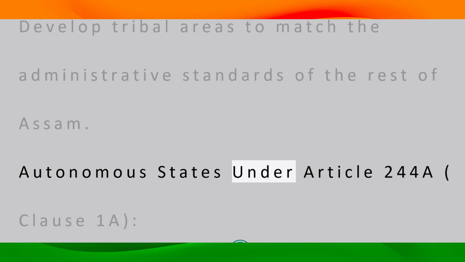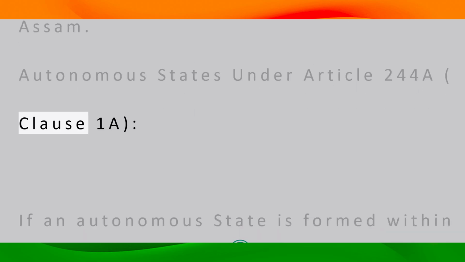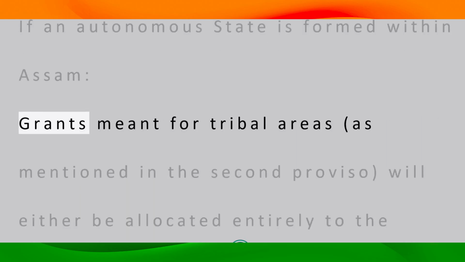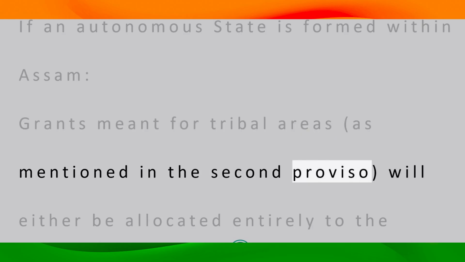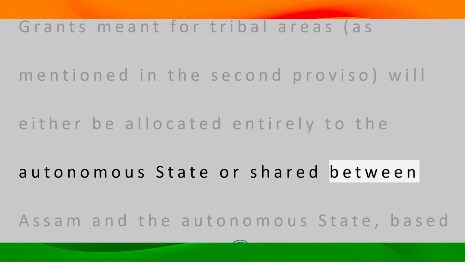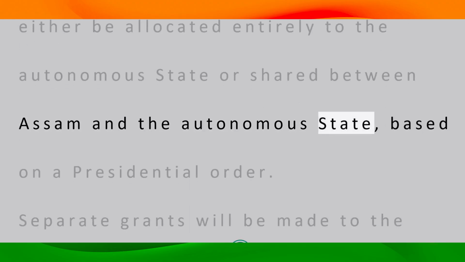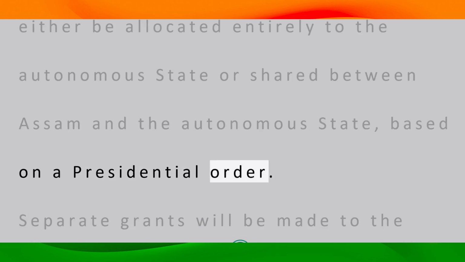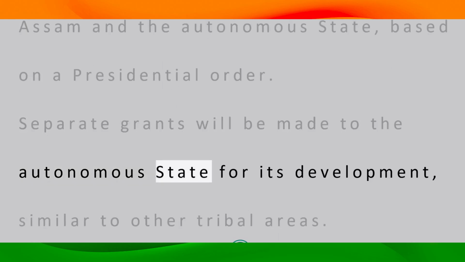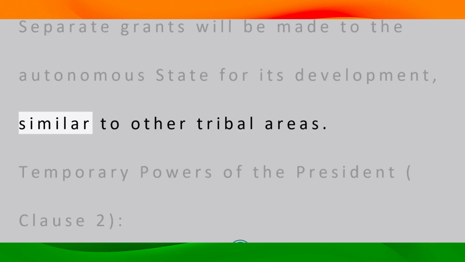Autonomous states under Article 244A, Clause 1A. If an autonomous state is formed within Assam, grants meant for tribal areas, as mentioned in the second proviso, will either be allocated entirely to the autonomous state or shared between Assam and the autonomous state, based on a presidential order. Separate grants will be made to the autonomous state for its development, similar to other tribal areas.